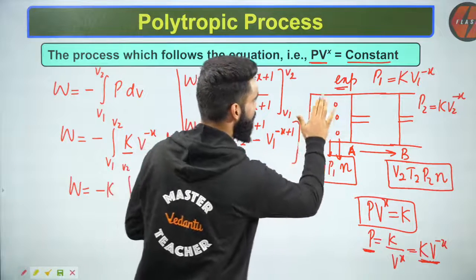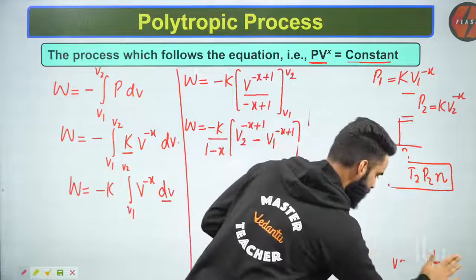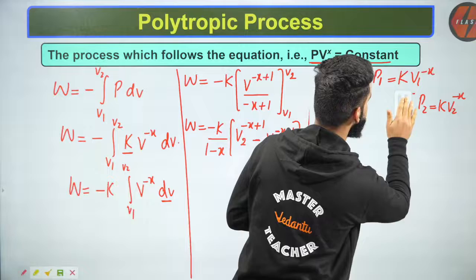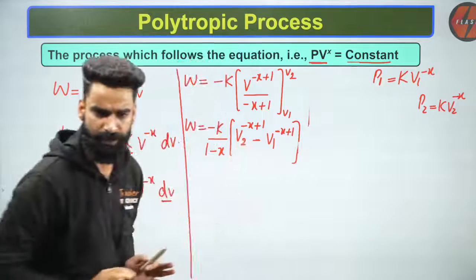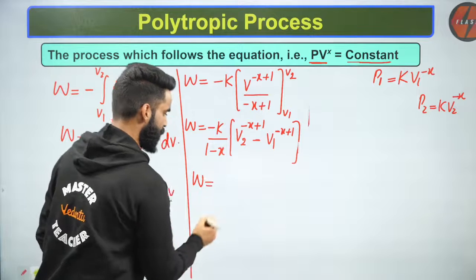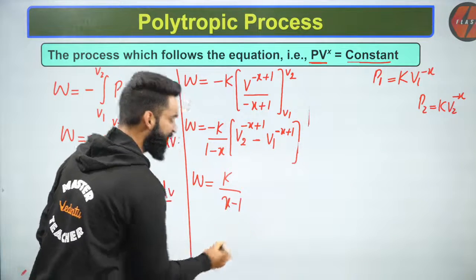Let me erase all this so that I get some space for further calculation. Now see what I'm going to do. See guys, I'm going to write W is equal to K divided by, I can write it as X minus 1, correct?